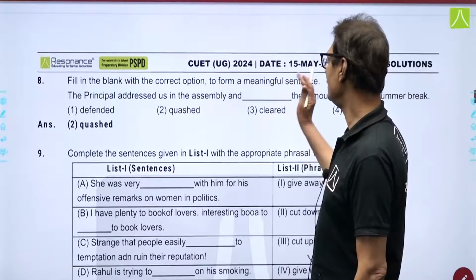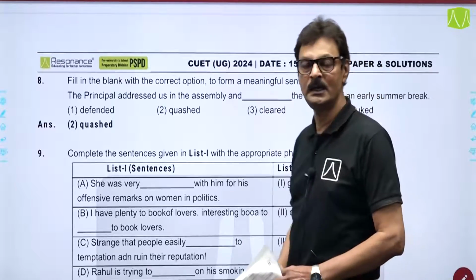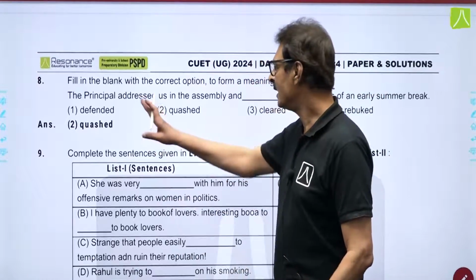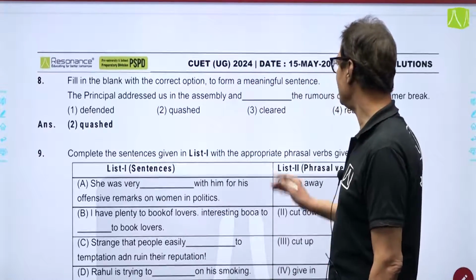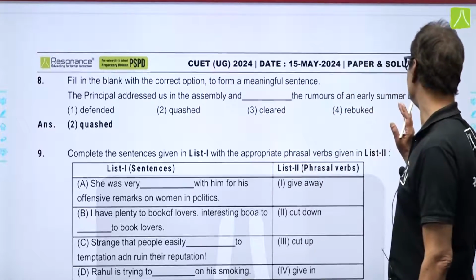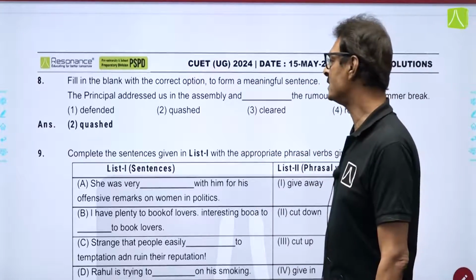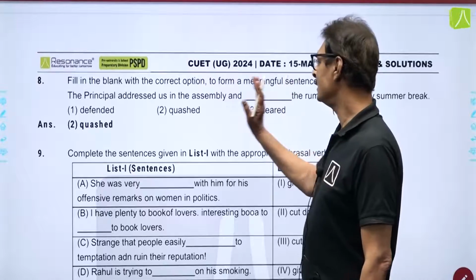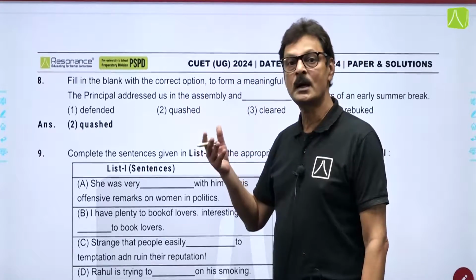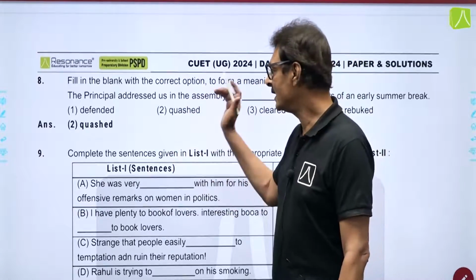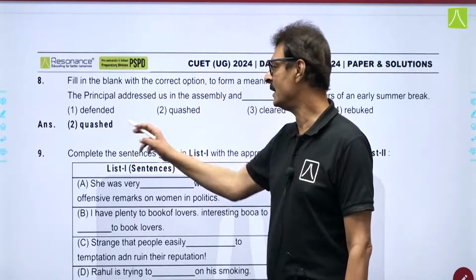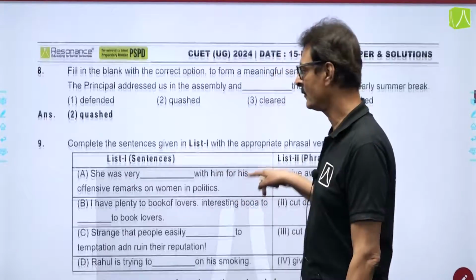Let's move on to the next question. Fill in the blank related to vocabulary. The principal addressed us in the assembly and dashed the rumors of an early summer break. 4 options are given, and there were rumors, so he refuted them, he opposed it, and the correct answer will be option number 2, that is quashed.